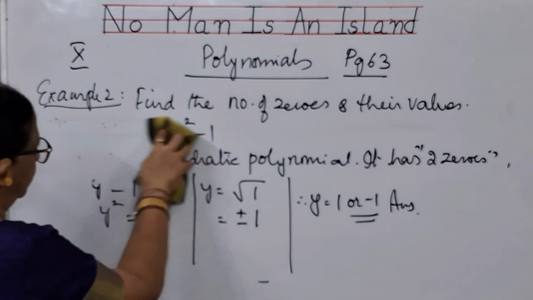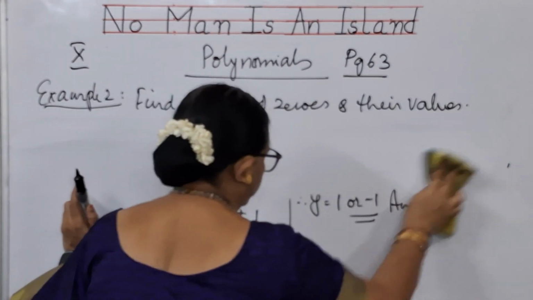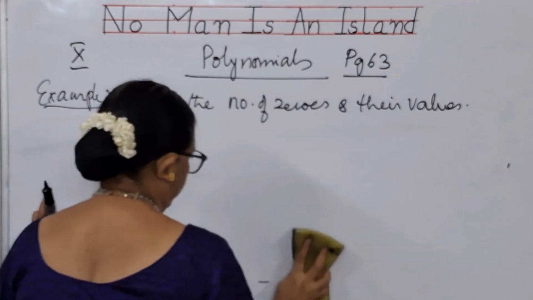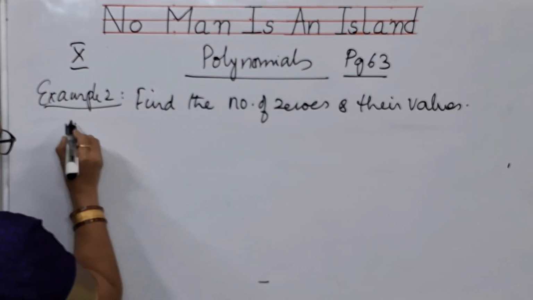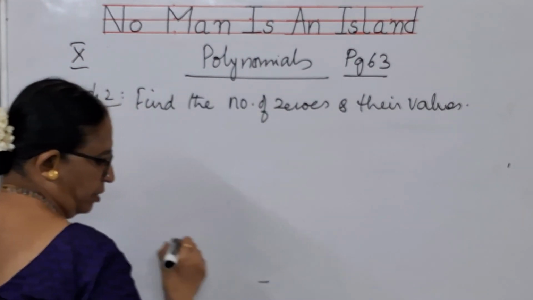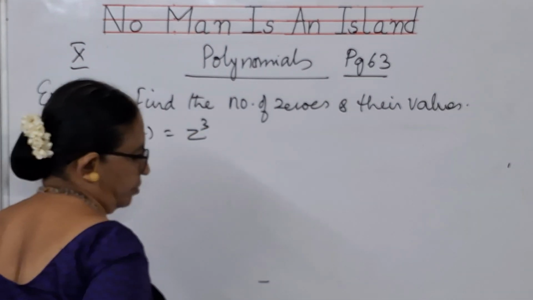Next, we will see the third bit. What is the third bit? The third bit is r of z is equal to z cube.